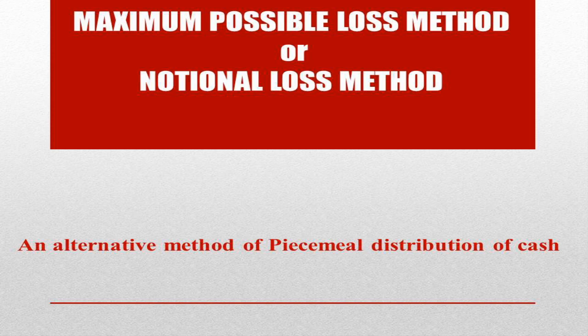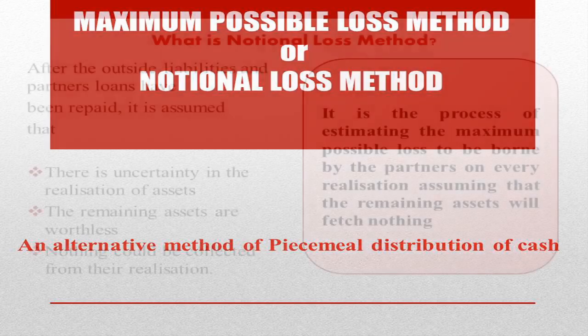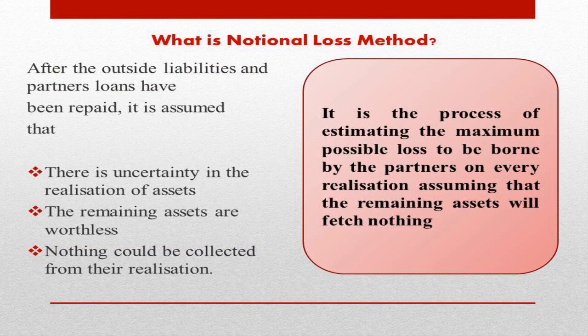Let us see what is meant by the maximum possible loss method. This maximum possible loss method is also known as the notional loss method and is an alternative method of piecemeal distribution of cash. When we studied the proportionate capital method, we saw that whatever cash is available in the firm or realized from the sale of assets is utilized for the payment of realization expenses.